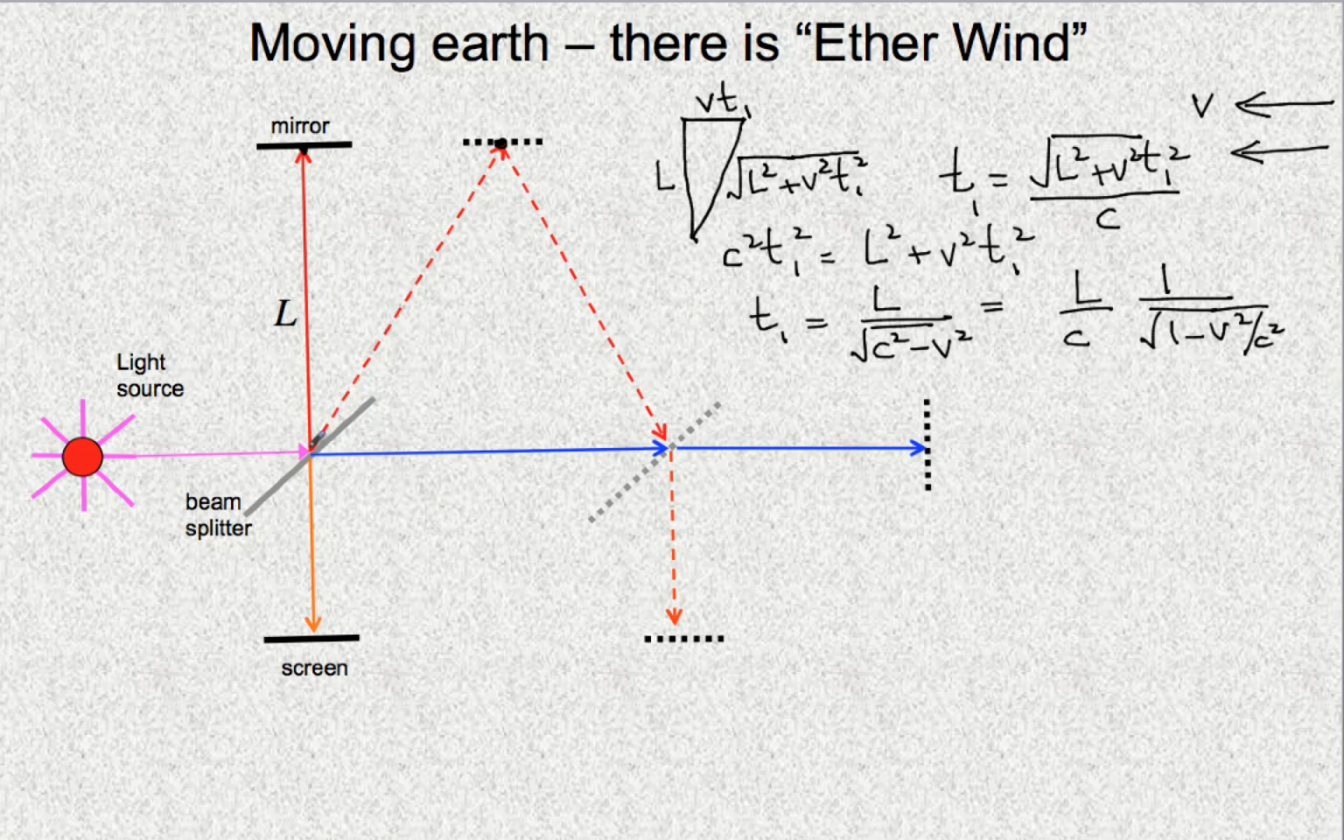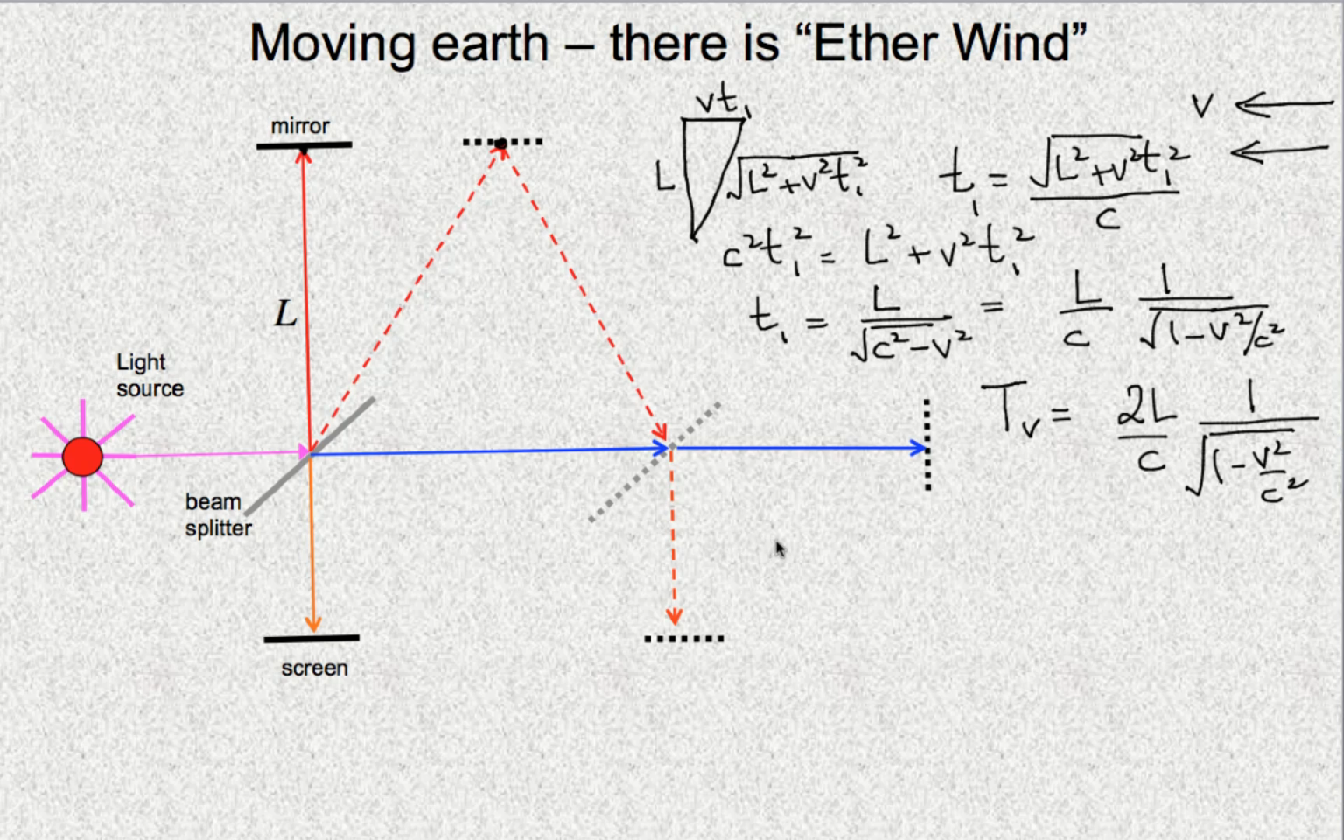That's the time taken for the light to go from here to here, and of course there's an equal amount of time needed for it to come back here. So the vertical time, let's call that Tv again, will be 2L over c, the factor we had before for the stationary Earth, multiplied by this factor, 1 over the square root of 1 minus v squared divided by c squared.